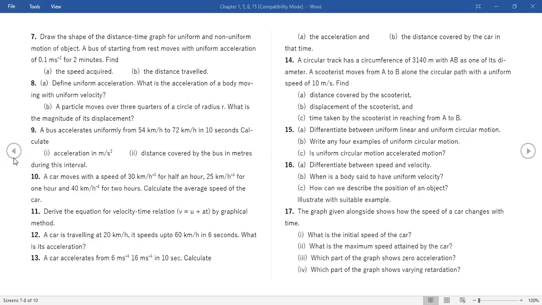Ma'am, the 13th one was correct. Yes. Ma'am, meter per second we have to find for the 12th one. Yes. All answers are meter per second. Only average speed questions you can keep in kilometer per hour. For all other distance, time, and other cases, you have to find out in meter per second. Ma'am, for the 13th A part, is it 1 meter per second? Yes. Ma'am, then kilometer per hour to meter per second we have to multiply by 5 by 18. Kilometer per hour to meter per second is 5 by 18.